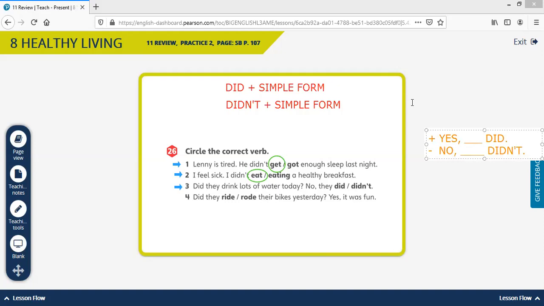So in this case, we have, did they drink lots of water today? No, they... so we have to use the negative. The negative is right there, didn't. So that's going to be the answer. No, they didn't.